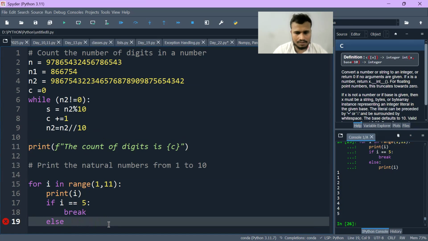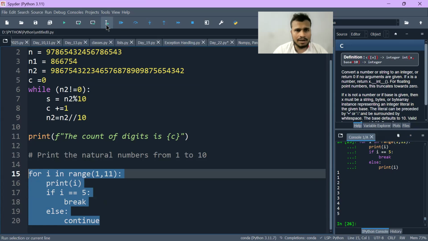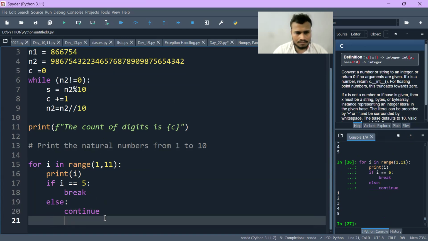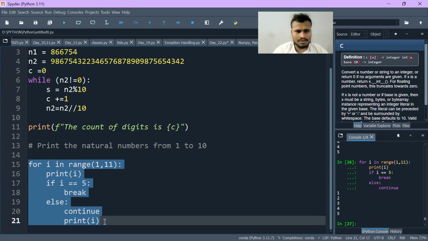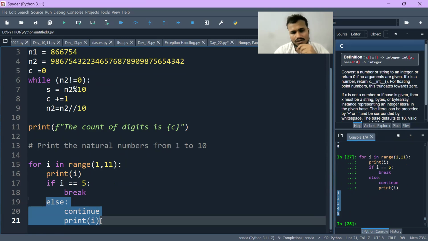So if I write else, continue. We are using two statements here, which are break and continue. Now let's try executing this. You can see that the break statement just breaks out of the loop. Nothing below this will get printed.